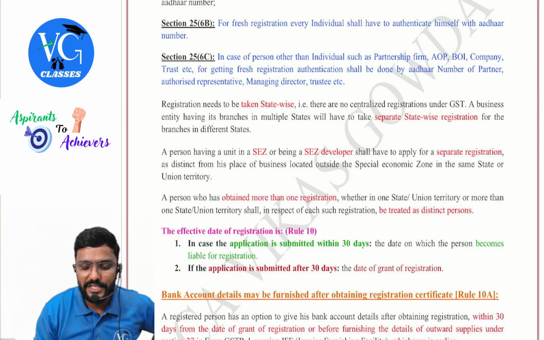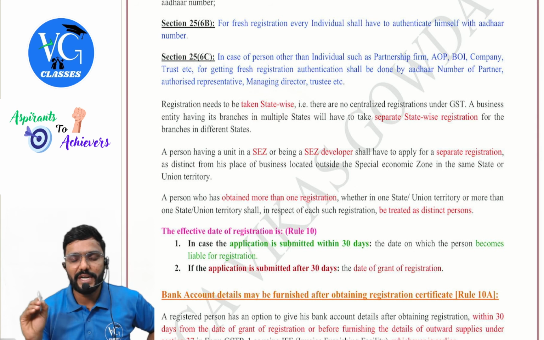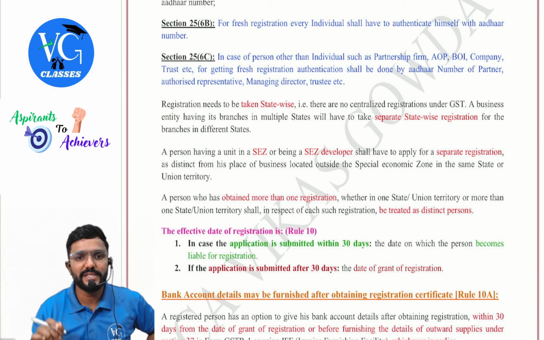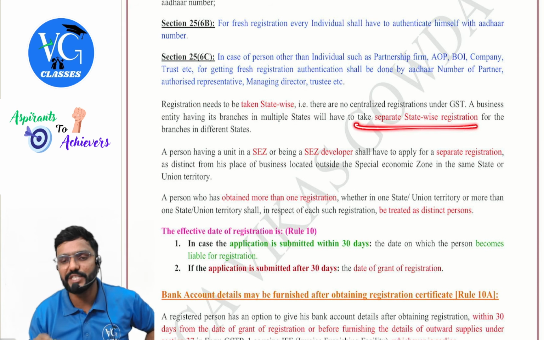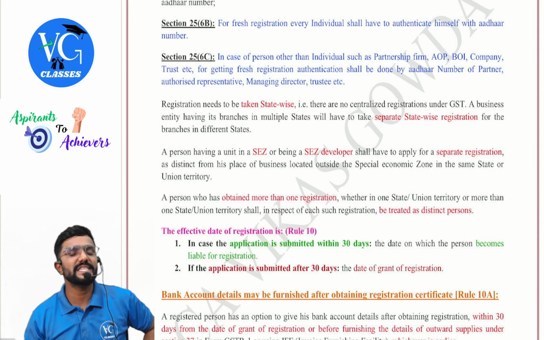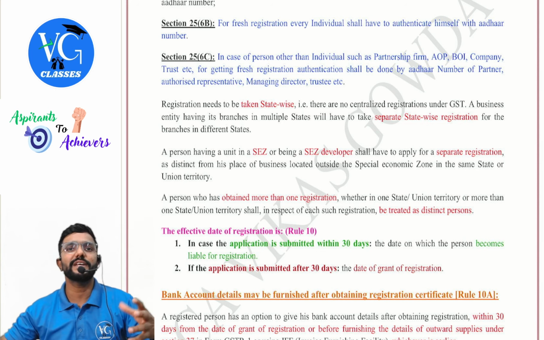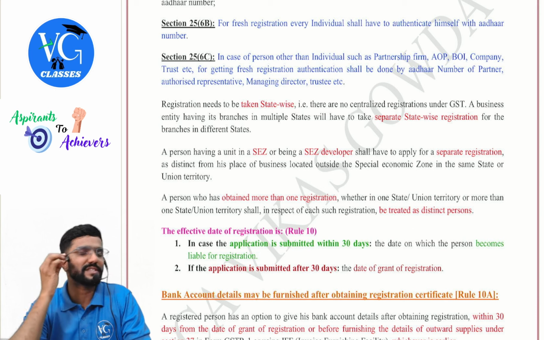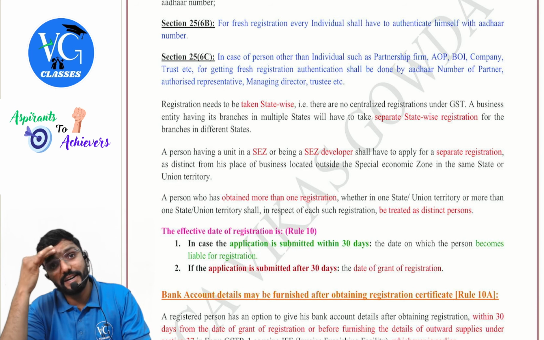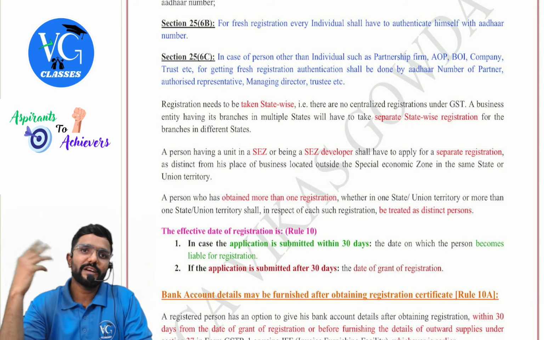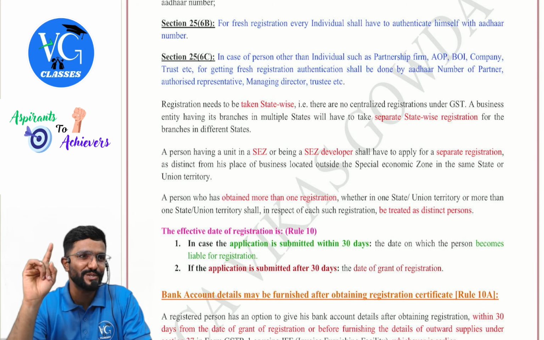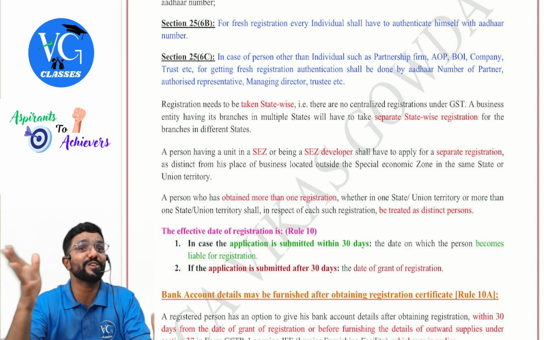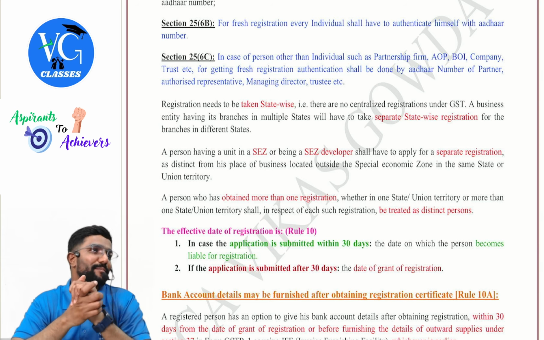Registration needs to be taken state-wise. There is no centralized registration under GST. A business entity having its branches in multiple states will have to take separate state-wise registration for branches in different states. Now, sir, in Karnataka only I have 3 branches, sir. How many registrations should I mandatorily take? 1. Can I take all 3? Yes, but each registration will be treated as a distinct person. Even if you transfer any goods or services between them without consideration also, it will be treated as supply.